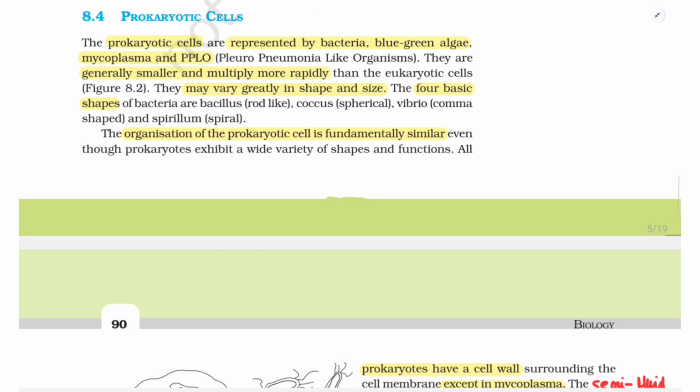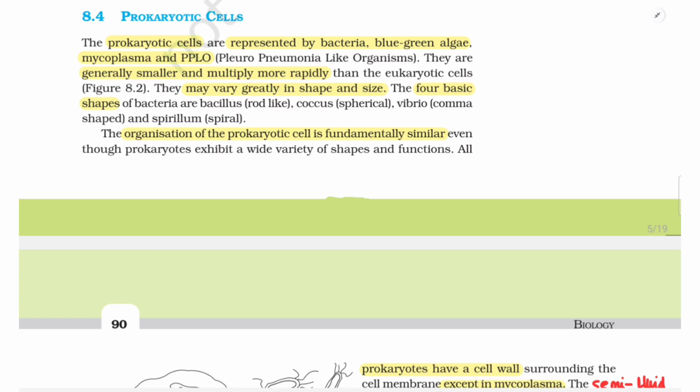The prokaryotic cells are represented by bacteria, blue-green algae, mycoplasma, and PPLO (pleuropneumonia-like organisms). They are generally smaller and multiply more rapidly than the eukaryotic cells, figure 8.2. They may vary greatly in shape and size. The four basic shapes of bacteria are bacillus, which is rod-like, coccus, which is spherical, vibrio, which is comma-shaped, and spirillum, which is spiral-shaped.